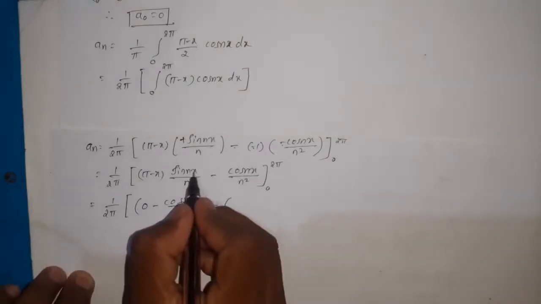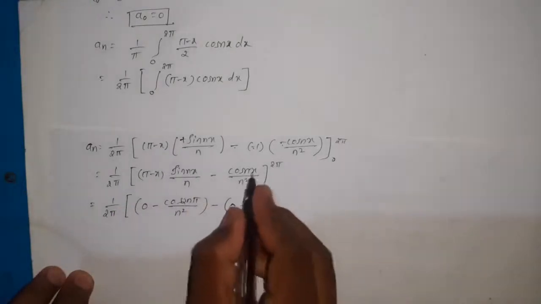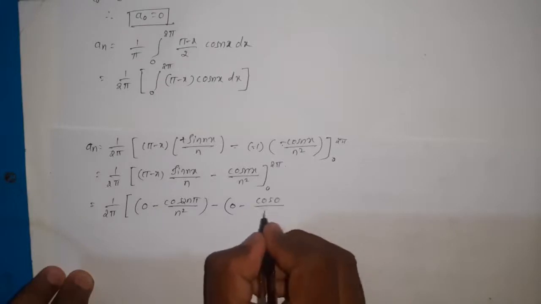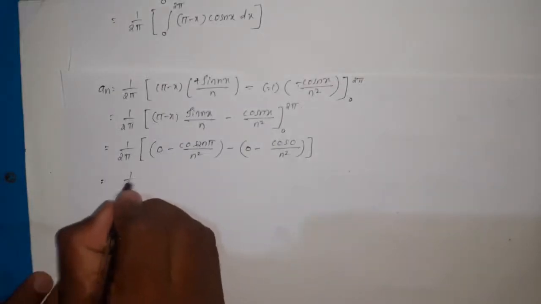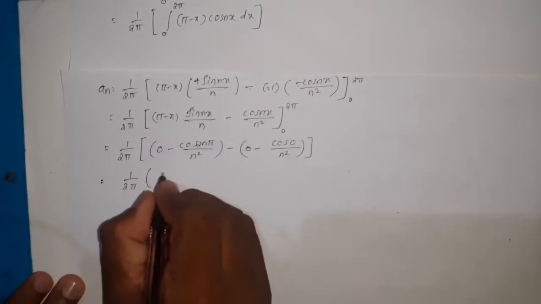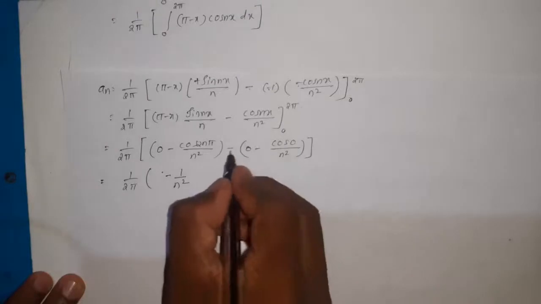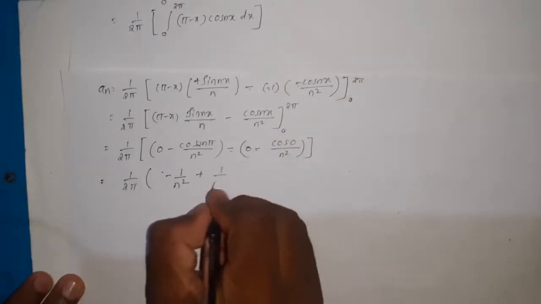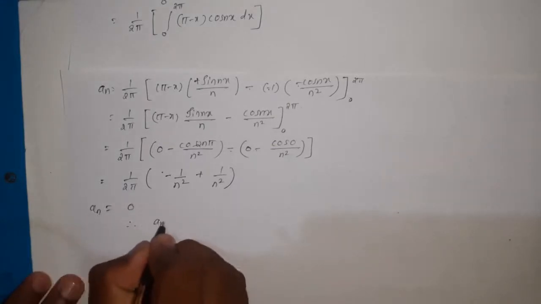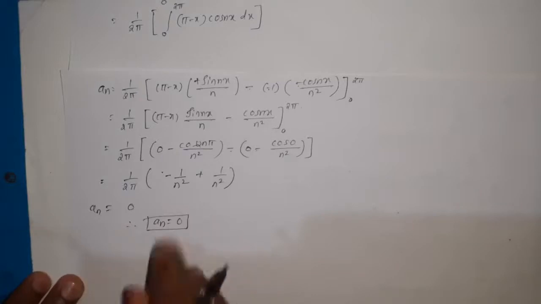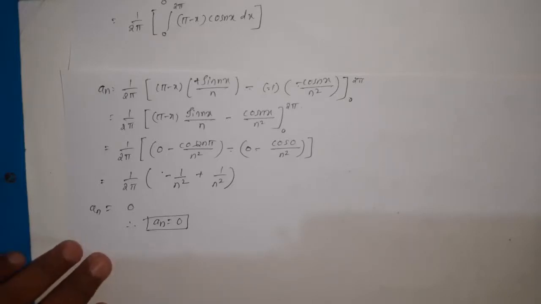We know that sin 0 is 0. So therefore 0 into pi minus x by n, that is also 0, minus cos 0 divided by n square. Then here this is equal to 1 divided by 2 pi, minus cos 2n pi, that is equal to 1. So 1 by n square, minus into minus becomes plus, that is 1 by n square. So therefore it is 0. So hence an equal to 0. So now we got a0 equal to 0 and also an equal to 0.